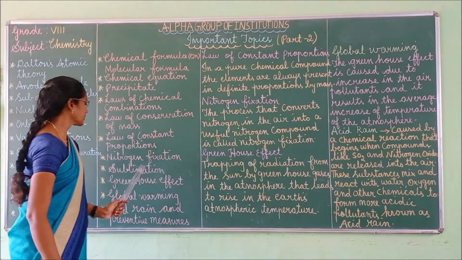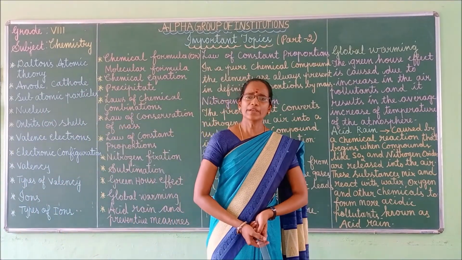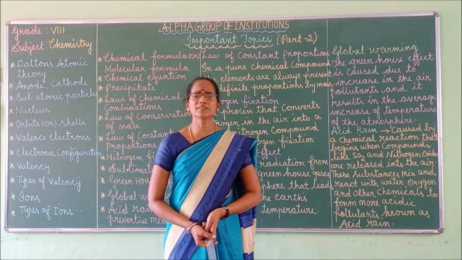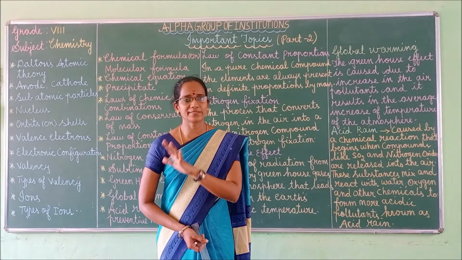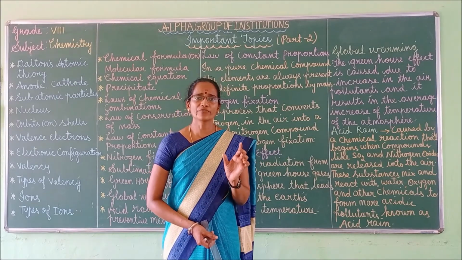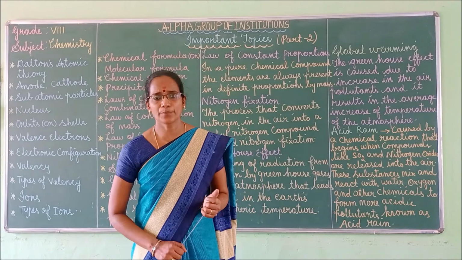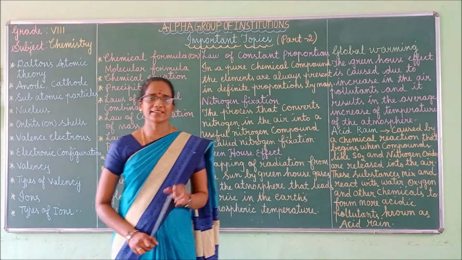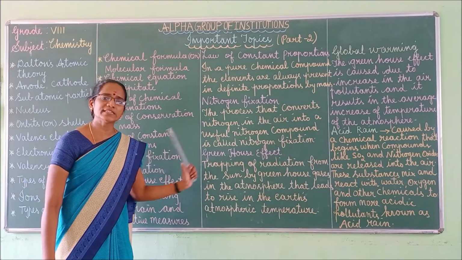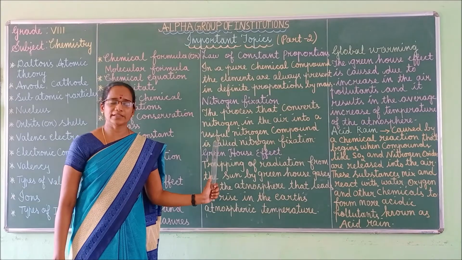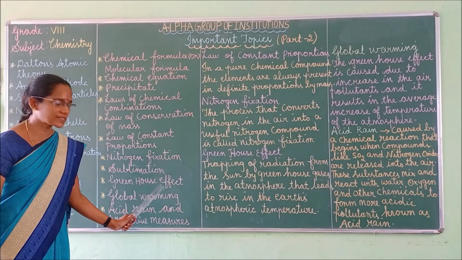Next, we can move to sublimation. Define the sublimation process. Sublimation is the process of converting the solid state into vapor state. Example, we can say camphor. The process of converting solid state into vapor state or gaseous state is called the sublimation process.